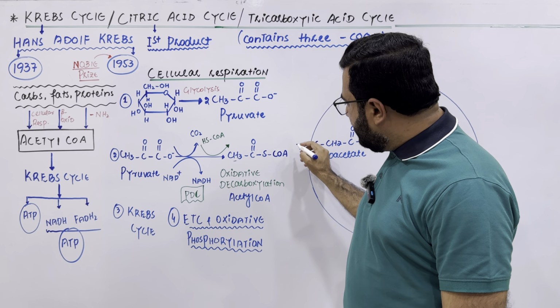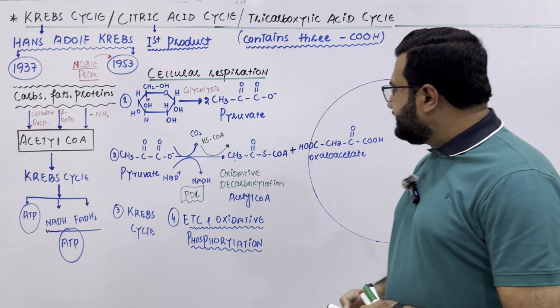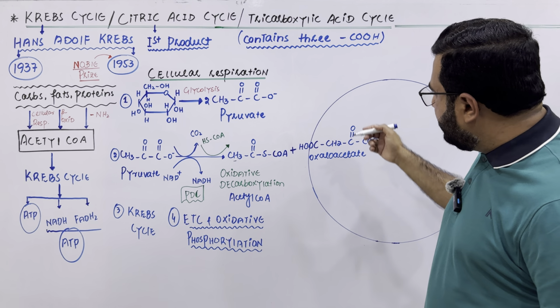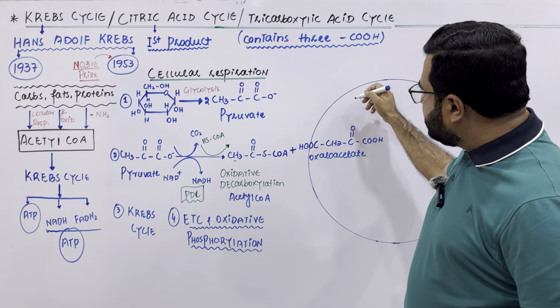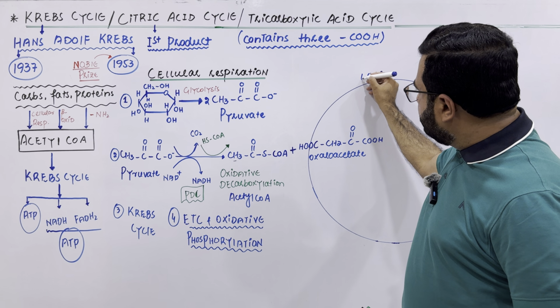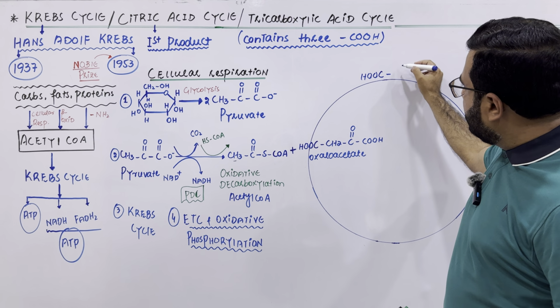So this acetyl coenzyme A reacts with the precursor of the Krebs cycle, oxaloacetate, and they are converted into the first product of this cycle, that is citric acid or citrate.